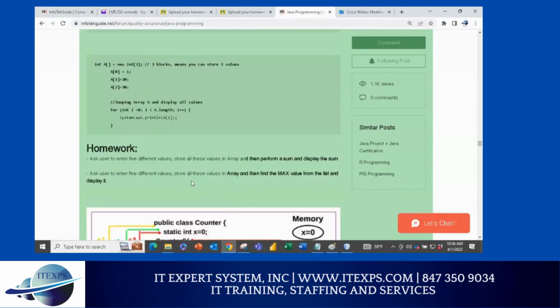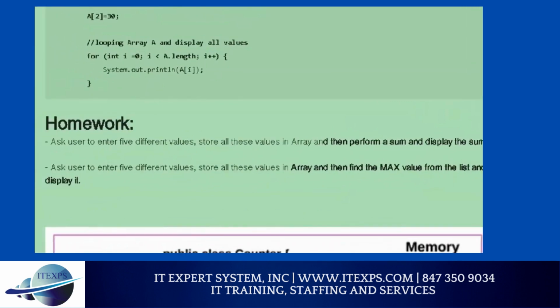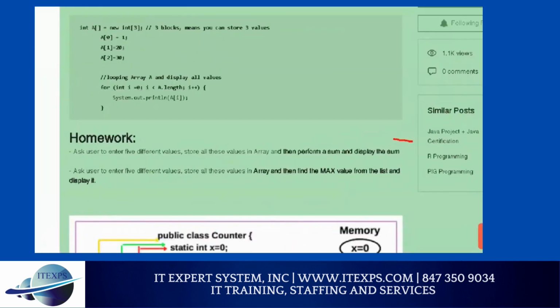So here, this is the homework. Now tell me, if somebody asks you this question in your interview, how would you handle it? Read this and think about what you're going to do. These are two different programs. Program number one, program number two. Let's talk about program number one.